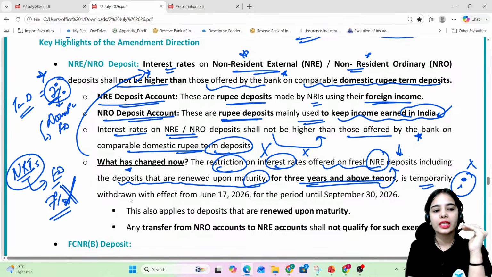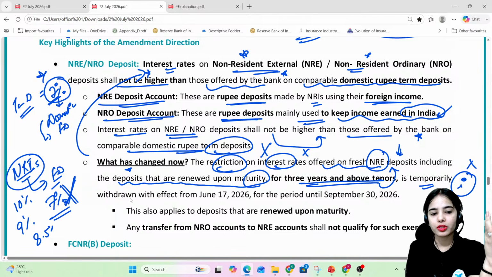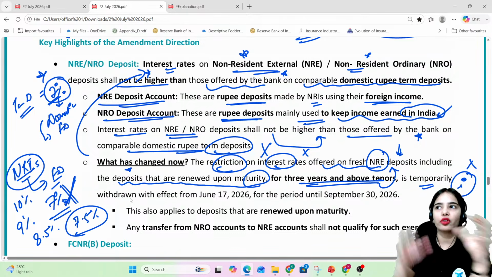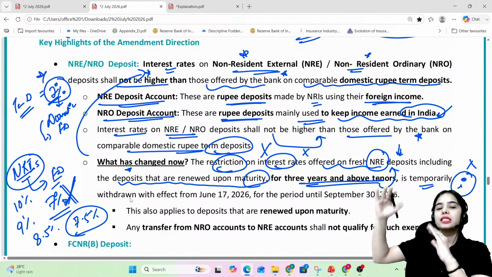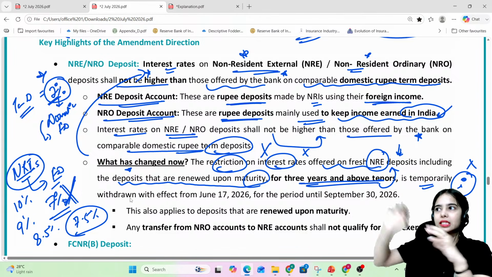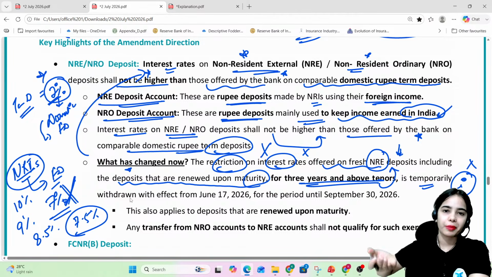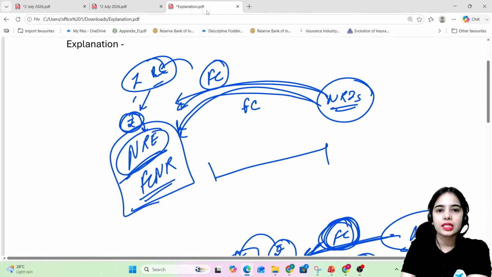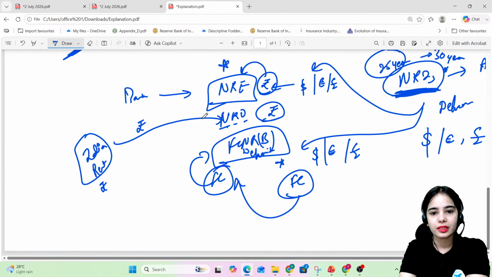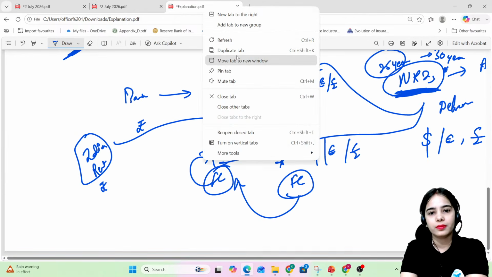Even now the NRIs can be provided the interest rate of 9%, 10%, okay, 8.5%, 7.5%. So higher interest rate can be provided to the NRIs for their NRE deposit, because the non-resident external deposits collect the foreign currency, the foreign currency is coming into the country. Okay. So this is the idea, that the NRE deposits